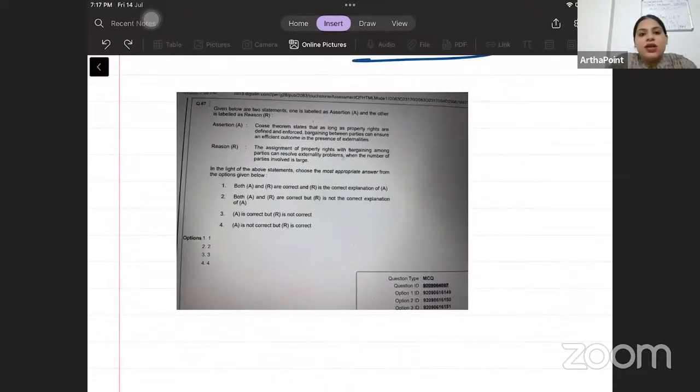Hi, good evening, everyone. So beta, now I'm taking another question. Again, this is sent to us by students and they're asking if the answer key is correct or not.